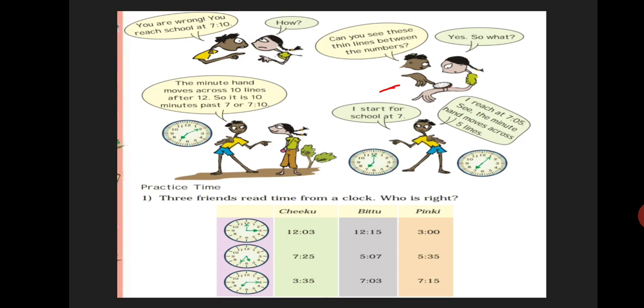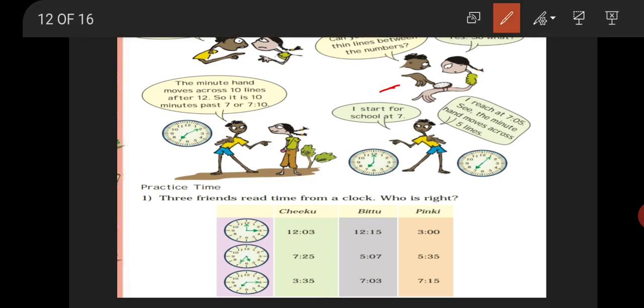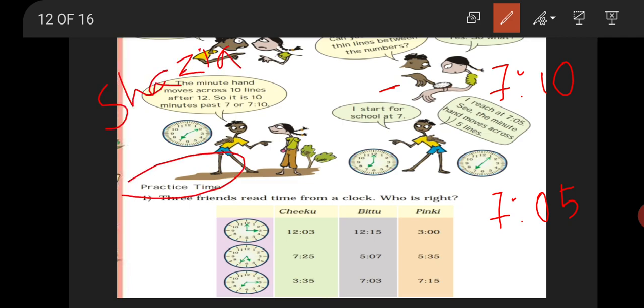And Pompous says, I start for school at 7, I reach at 7:05. See, the minute hand moves across 5 lines. So, what we observe is that Sazia reaches school at 7:10 and Pompous reaches school at 7:05. So, who takes more time to come to school? Sazia. So, whose home is farther from school? Sazia. Now, some practice questions.